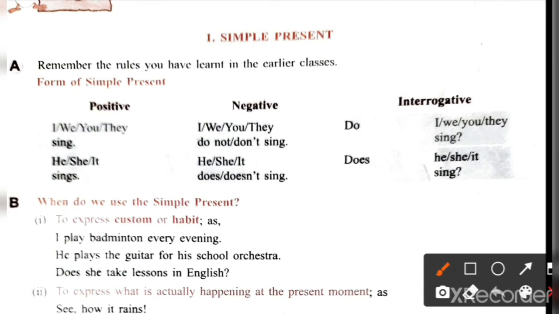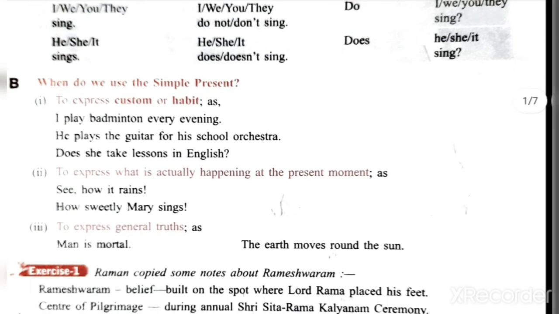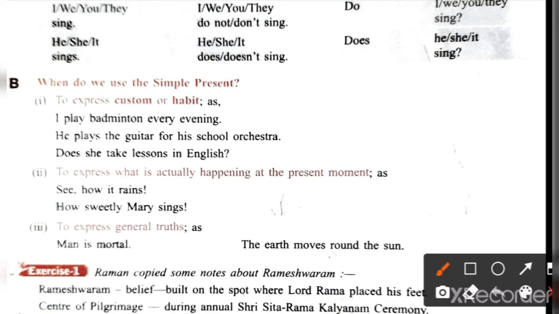Now first of all, try to understand the usage of simple present tense. What is the use of simple present tense? To express custom or habit. Custom or habit means your daily routine, your habit, which is always described in simple present tense.